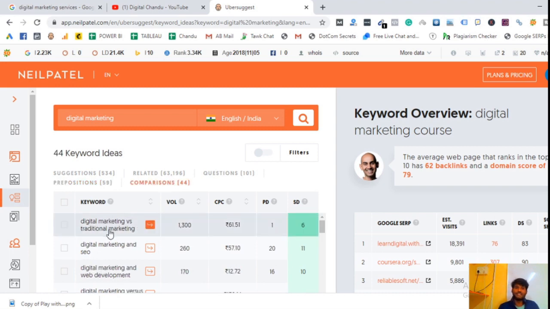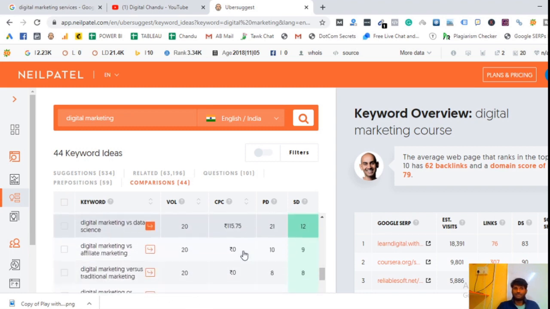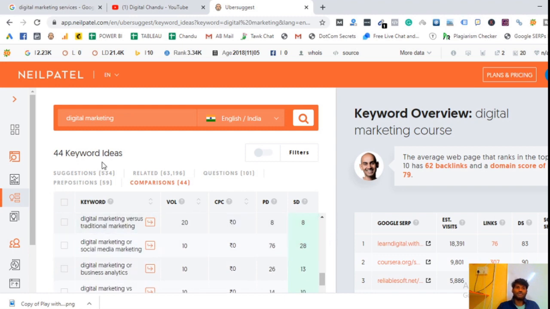And comparisons means digital marketing compared with other courses or other related keywords. Digital marketing versus traditional marketing has 1300 search volume and only 6% SEO difficulty for this particular keyword. This is the overview of Ubersuggest for keyword research only, guys. There are so many tools and options available here. Whenever we discuss a topic, at that time I am going to show you everything here.